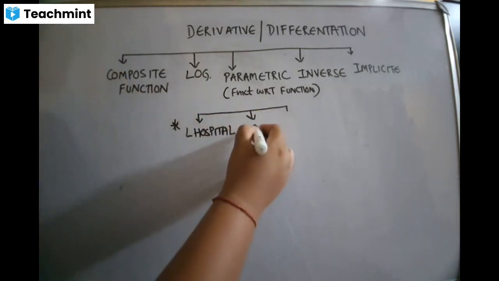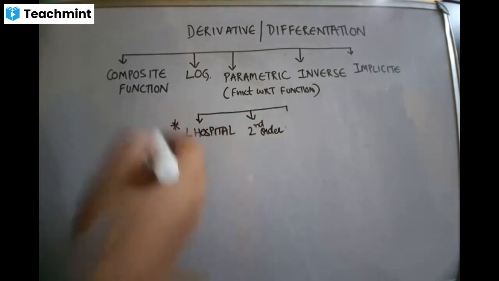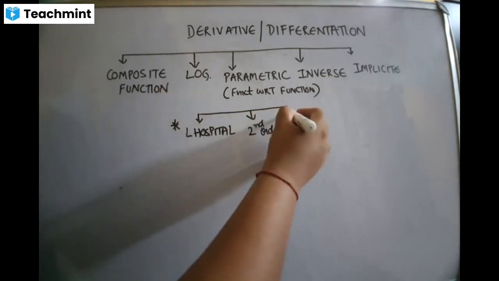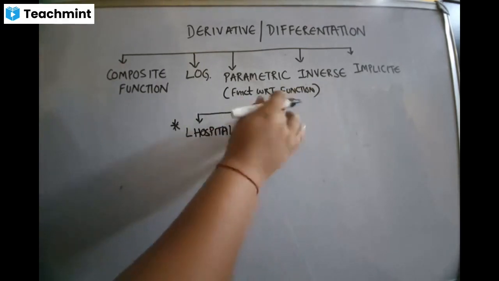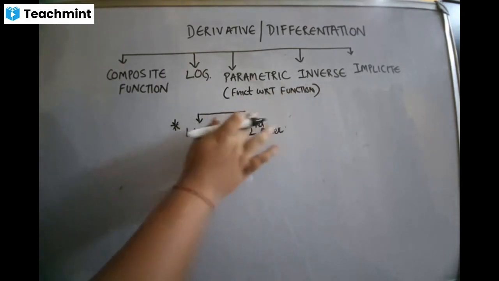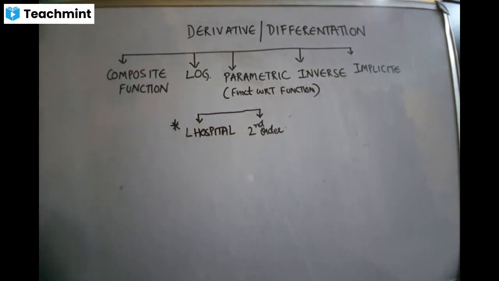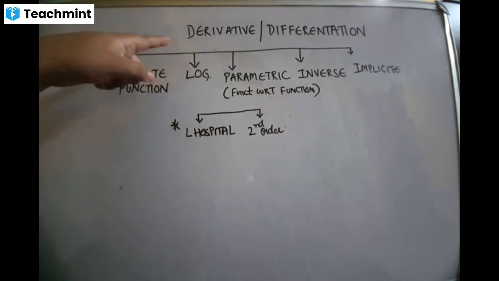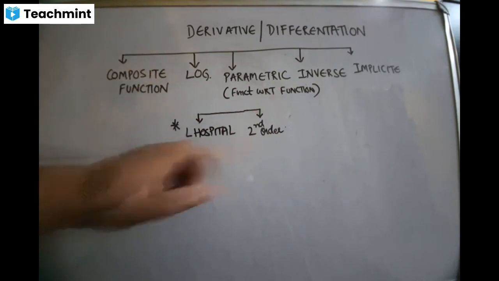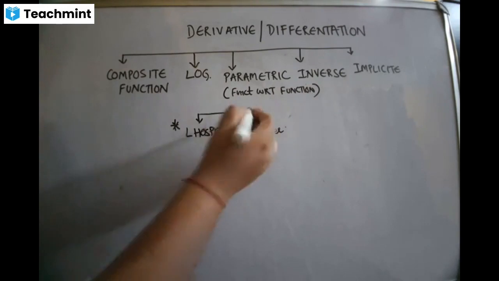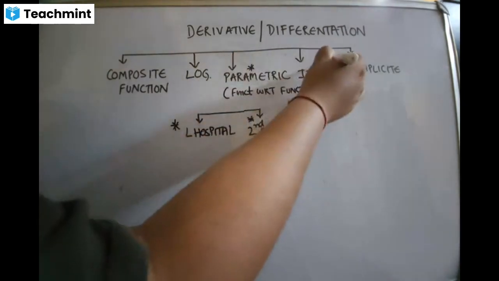Then we have second order, which means differentiating the function two times, and we have application. These are the additional chapters which you have to do after you do derivative. The topics are L Hospital and second order derivative. This also has come in the specimen paper. Parametric is there. Inverse is there.